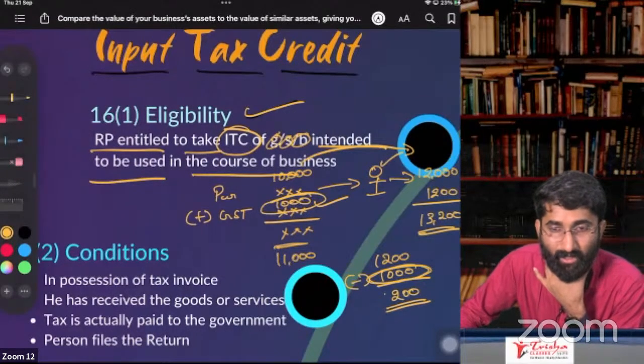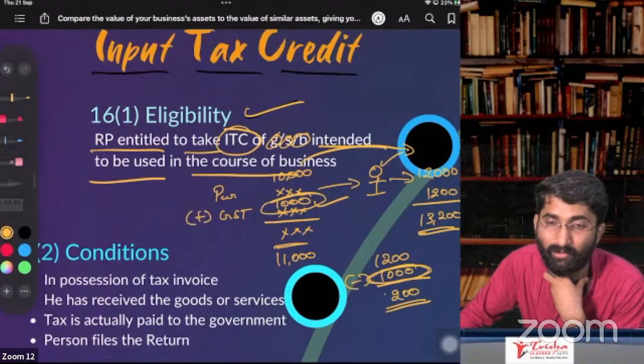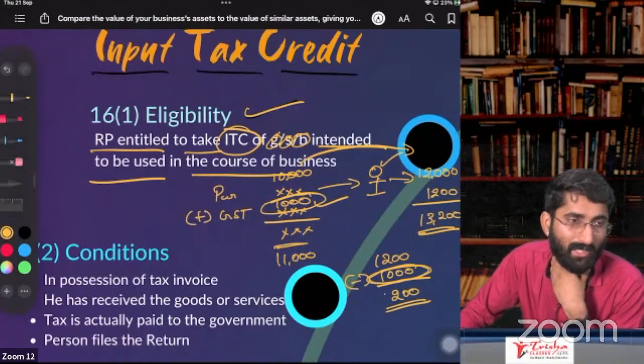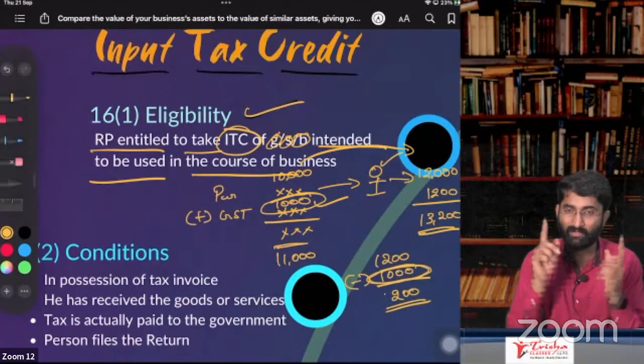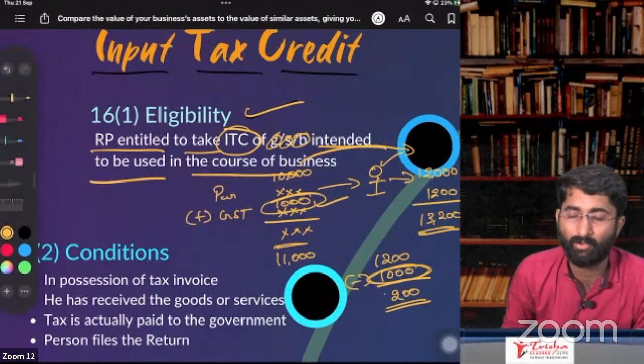We know who is paying the GST? The GST will be paid by the one who is consuming that goods. The consumer has to pay the GST. That's why if you are using it for your business purpose only, then you will get ITC. If you are using it for personal purpose, you don't get ITC.